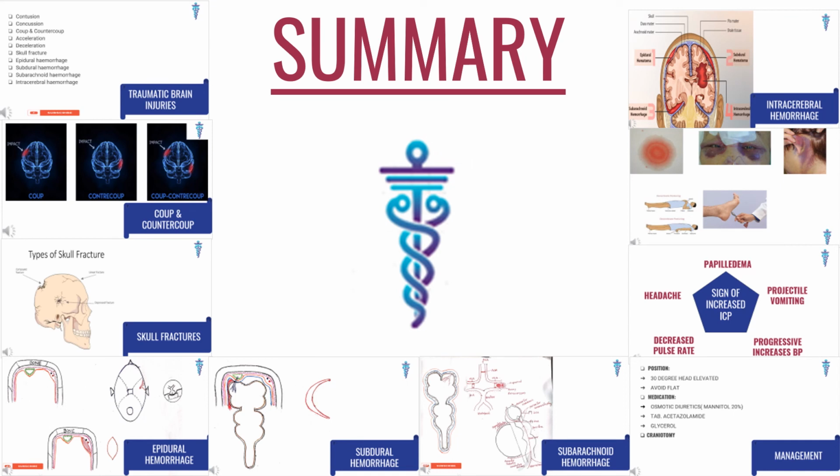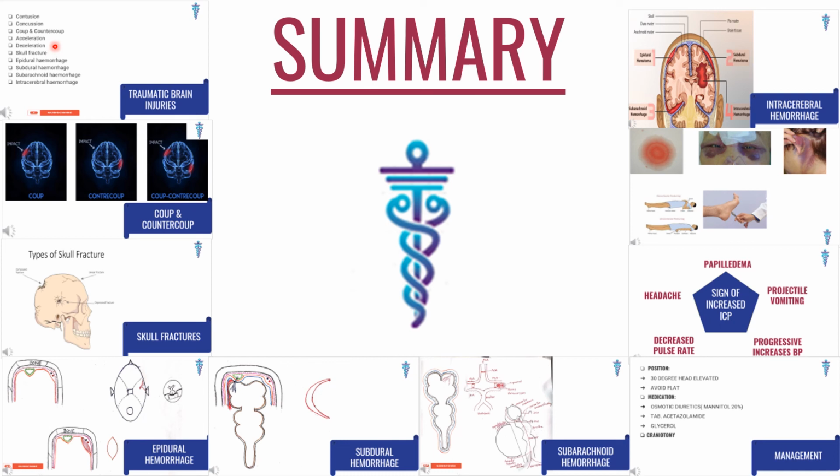So today we discussed traumatic brain injury, which includes contusion, meaning a bruising type of injury of the brain, concussion, meaning jarring of the brain within the skull, and coup and contrecoup: an injury on the side of the impact is called coup, the side opposite to the impact is called contrecoup, and if it is on both sides, it is coup and contrecoup. In acceleration, the head is fixed but the object is moving. In deceleration, the object is fixed but the head is moving.